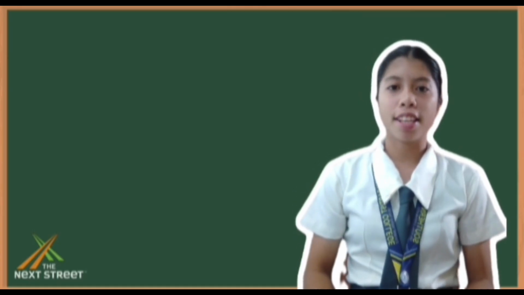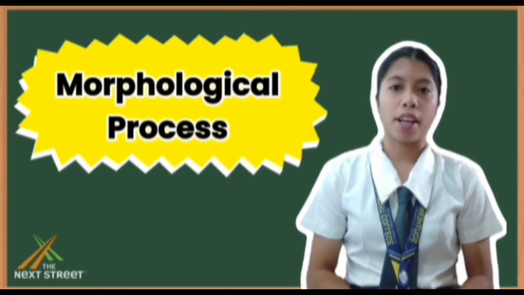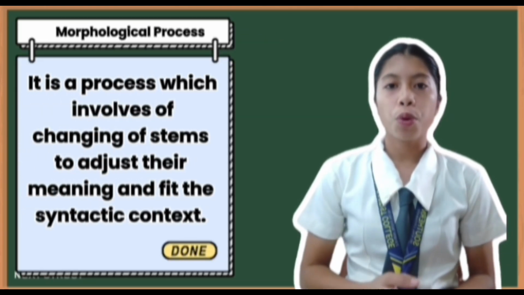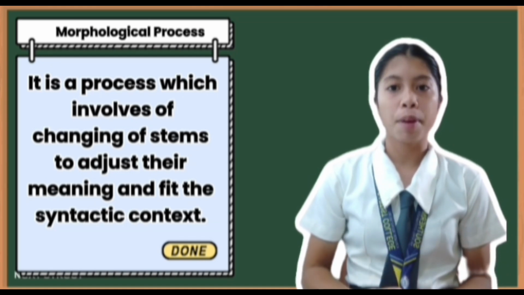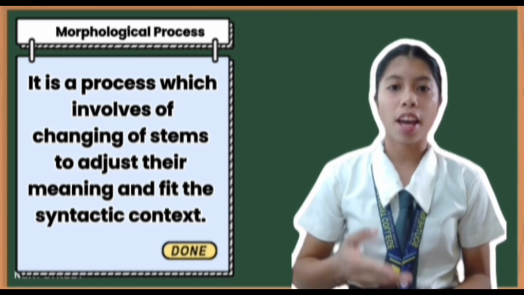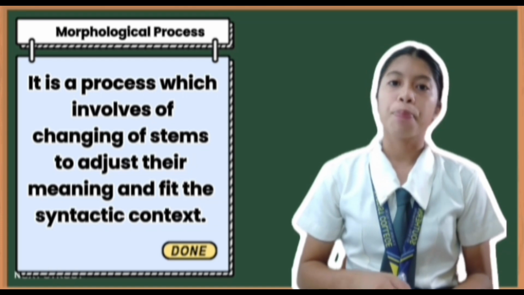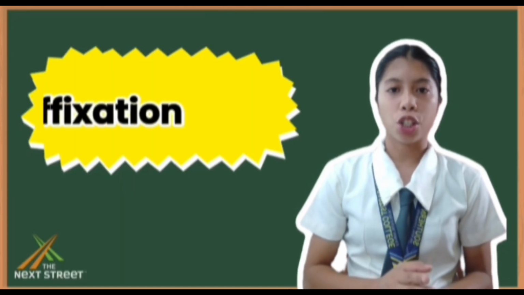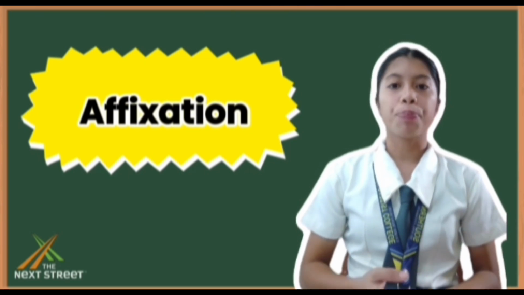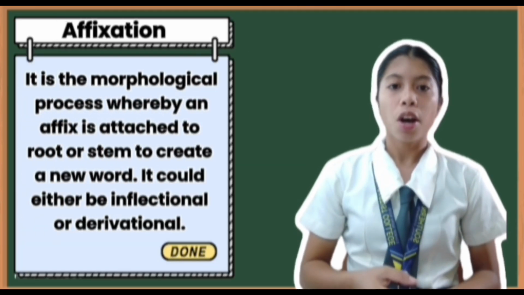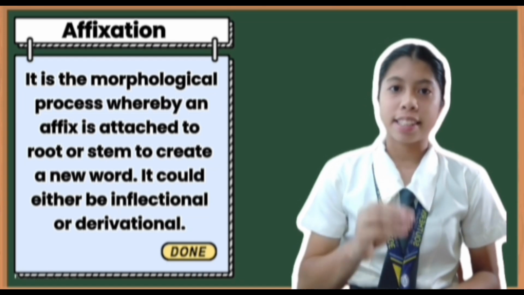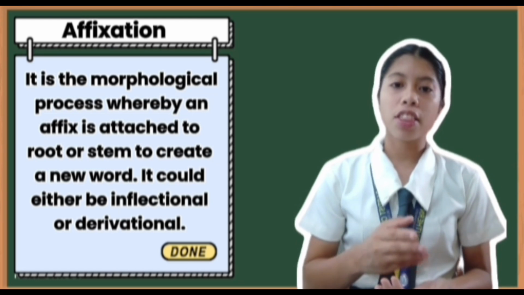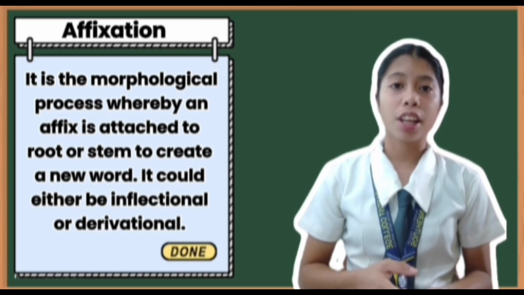So our topic for today is all about morphological process. So when we say morphological process, it is a process which involves changing of a stem to adjust its meaning and fit the syntactic context. In morphological process, there is what we call affixation. When we say affixation, it is the morphological process whereby an affix is attached to a root or stem to create a new word. It could either be inflectional or derivational.